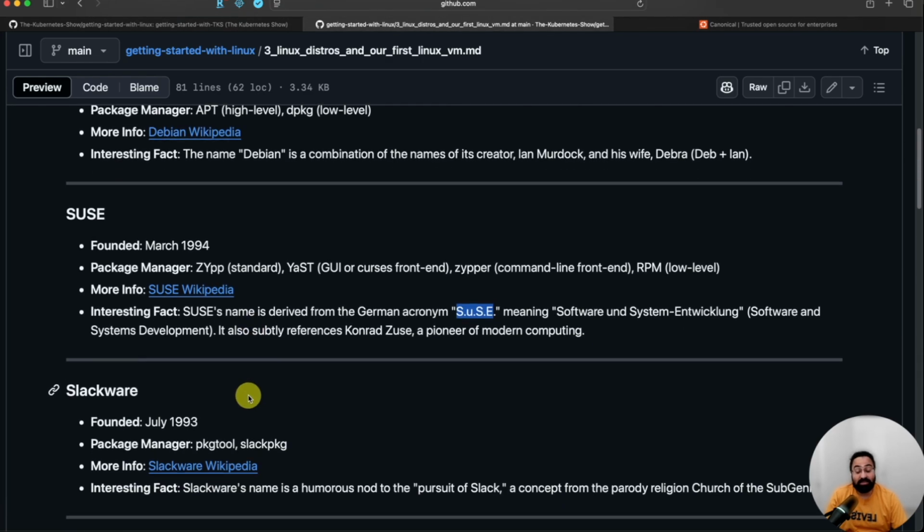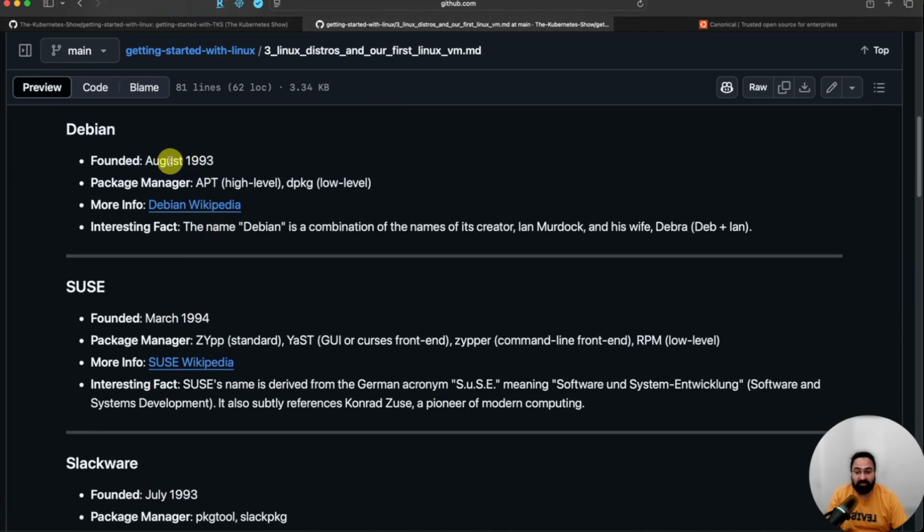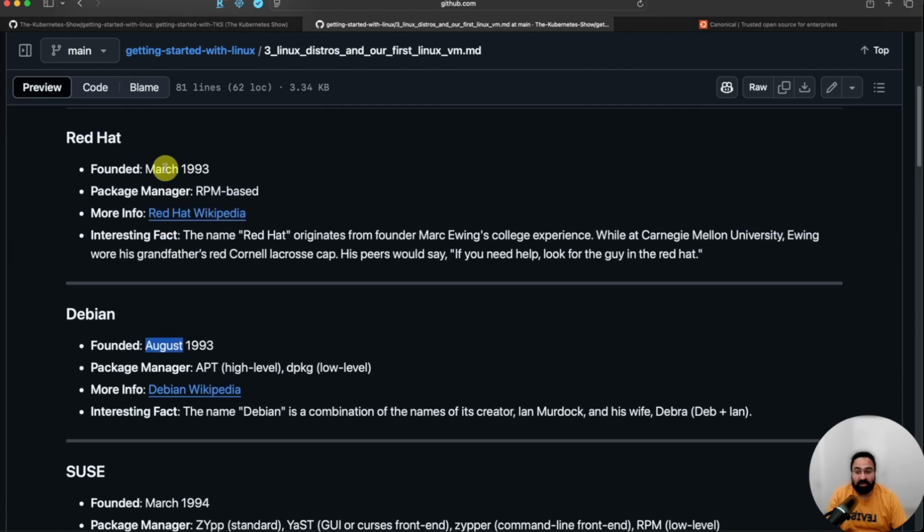The next one is Slackware. This is often referenced as the oldest well-maintained open source operating system or distribution. If you see, it says July 1993, whereas this is March 94, this is August, but March was for Red Hat.